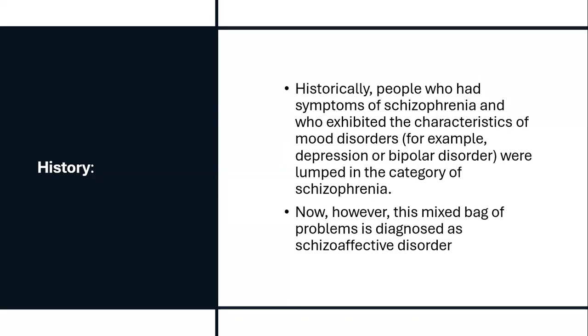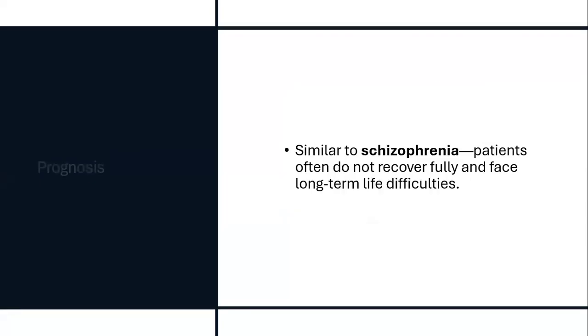Now we understand that people with mood disorder and schizophrenia might require a separate set of treatments, and people with just schizophrenia symptoms might require a separate set of treatments. So it's better that we differentiate this and treat it. Okay. So prognosis is similar to schizophrenia. The patients do not fully recover, and schizoaffective is long lasting and chronic.